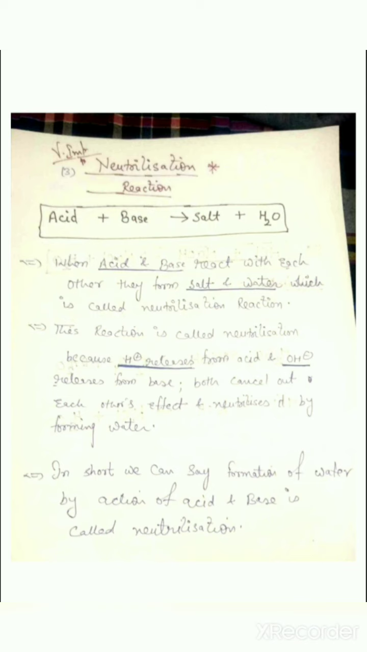The next question that comes to your mind is, why is this called neutralization? This reaction is called neutralization because the H plus is released from the acid and the OH minus is released from the base. Both ions cancel out each other's effect and neutralize it by forming water. So in short, when acid and base react with each other, cancel out each other's effect, and form water along with the salt, it is called a neutralization reaction.